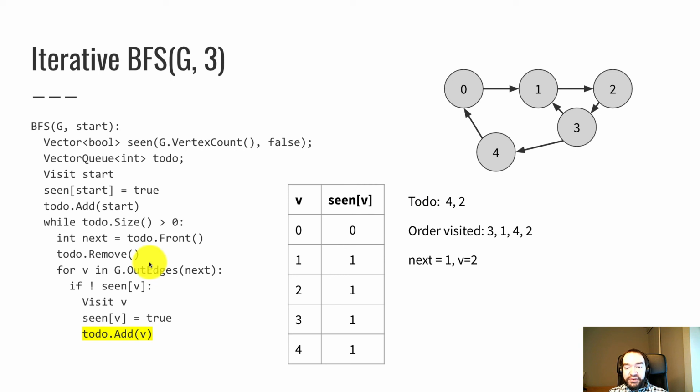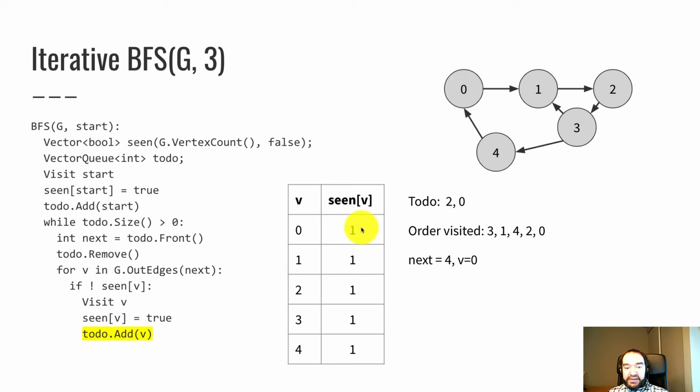So the front of the queue is 4. So now we take next to be 4, remove 4 from the queue. So 4 is taken away from the front of the queue. And go through the same loop for every out edge of 4, there's only one of them, which is 0. So v is 0. We visit 0 and add 0 to the back of the queue.